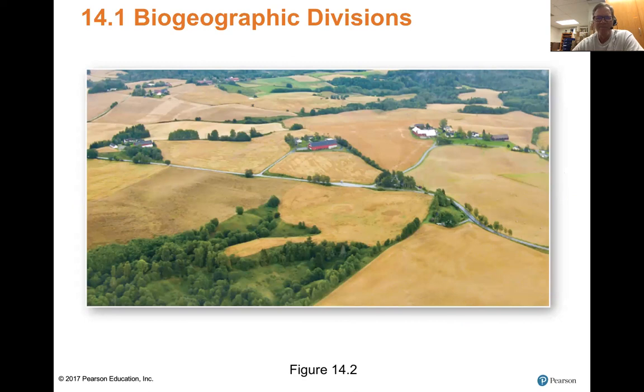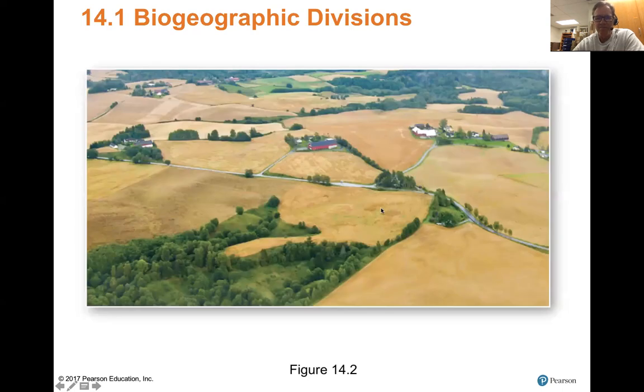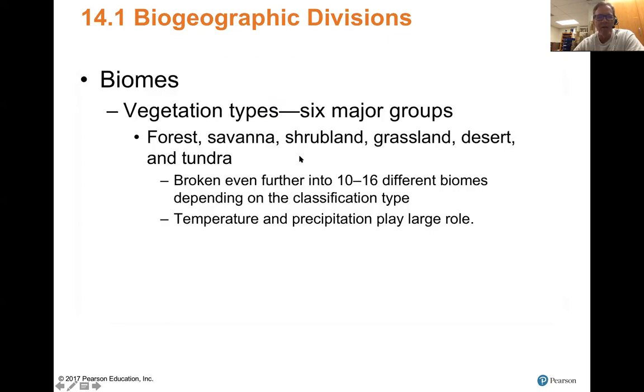So this is a typical biome, based on the vegetation and the native species that are there and the adaptations of the organisms to that environment. So we have different grasses, different trees, humans are a part of this, and animals and so forth, and they all adapt to this particular environment, and that creates its own unique biome.